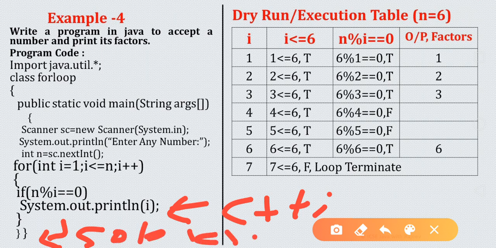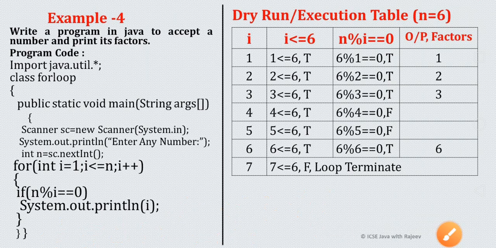What will be printed on the console? The count of factors will be printed on the console. So here c must be initialized. In that case, the count variable must be initialized with 0. So this is all about this program.